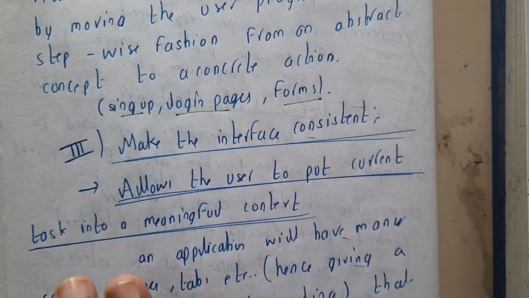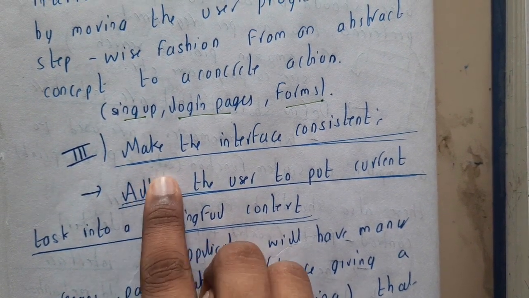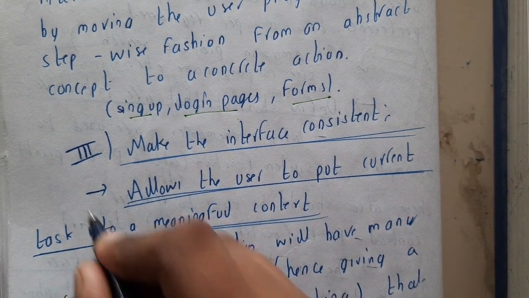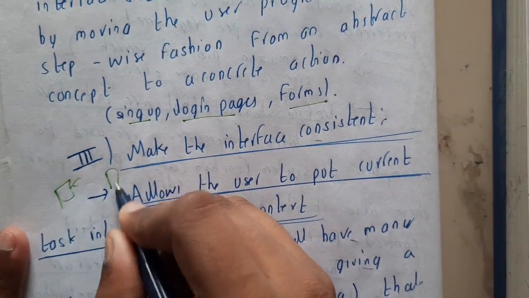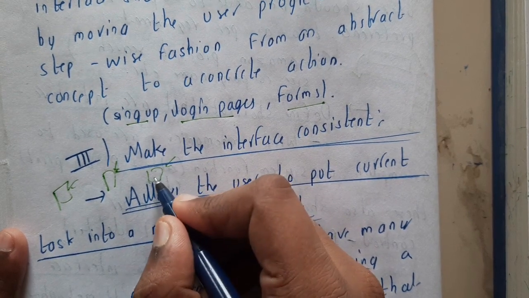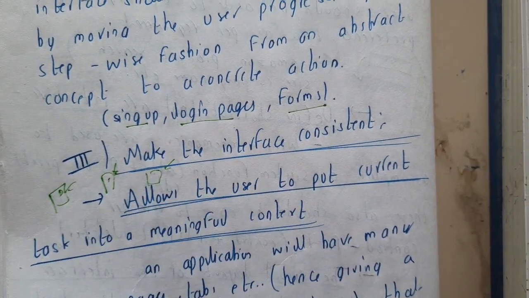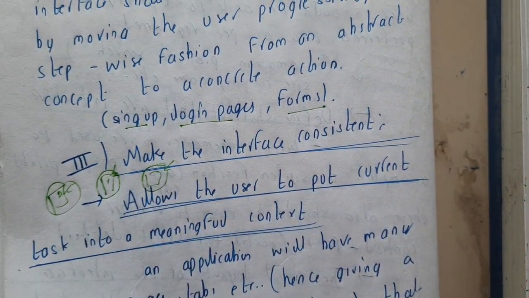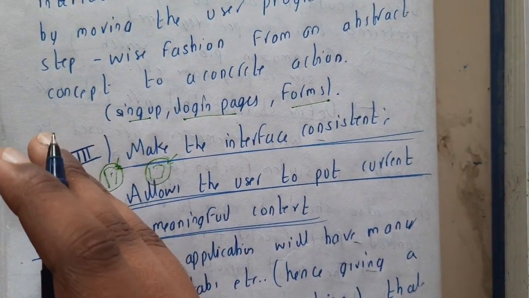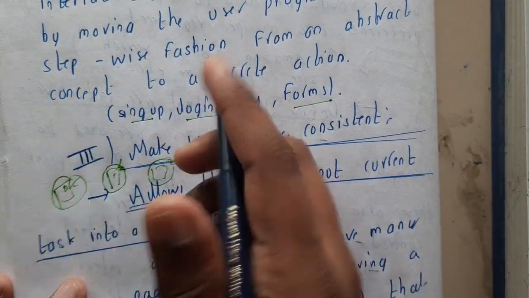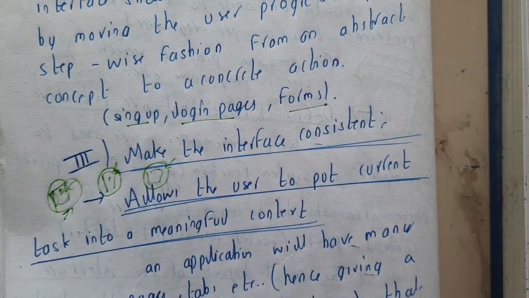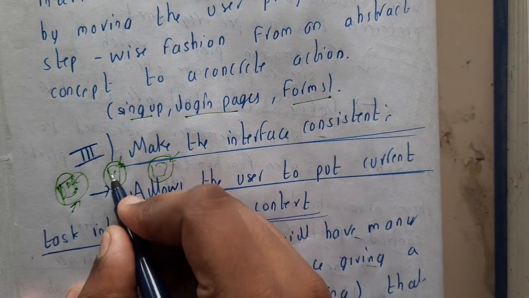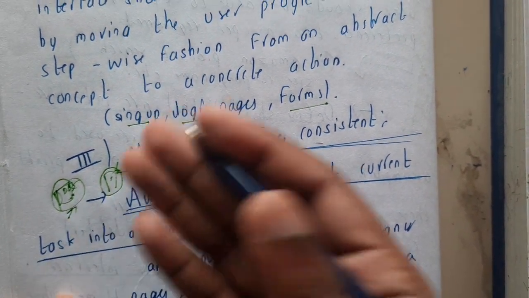Okay, so let us go through the last three main rules. That is nothing but make the interface consistent. Assume that you are building a website, guys. On the first page you gave some color, assume blue, in the second page you gave pink, and in the third page you gave yellow. Assume this is your home page, this is your about us page, this is your contact us page. You are working on your computer and your brother or sister or parents watch you using a blue color website, so they think that's an educational website. After a minute you clicked on about us.